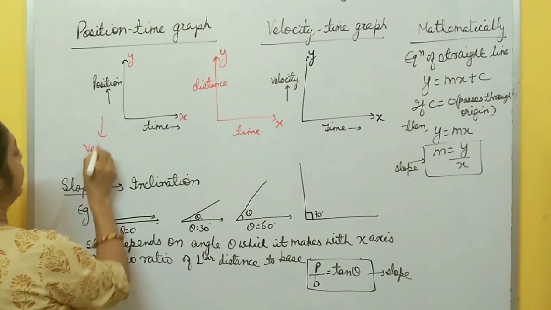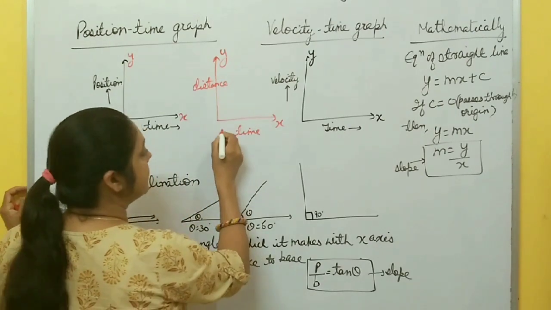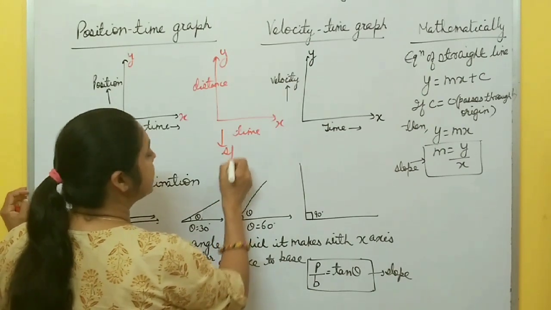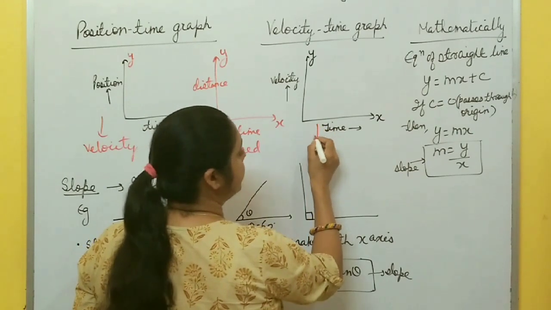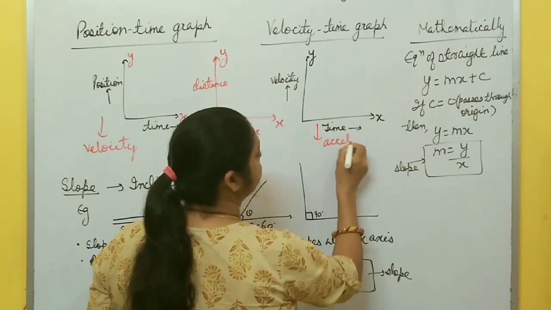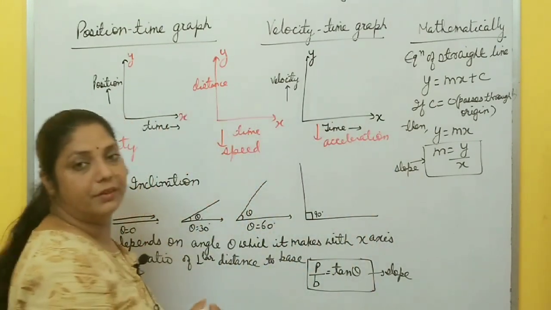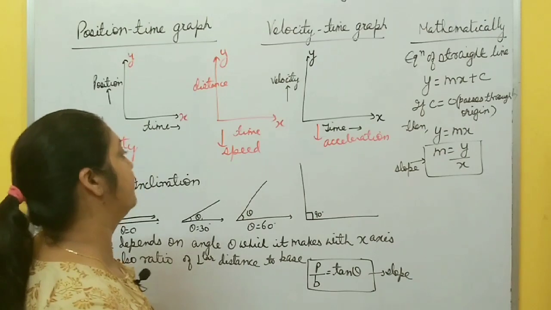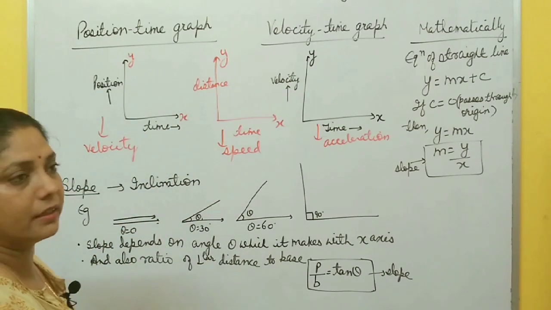Now with the help of this position time graph, we can easily determine velocity of an object at any time. With the help of this distance time graph, we can easily determine speed of an object at any time. With the help of this velocity time graph, we can easily determine acceleration of an object at any time. And also with the help of this graph, we can also determine displacement of an object. So how do we determine these quantities with the help of these graphs?